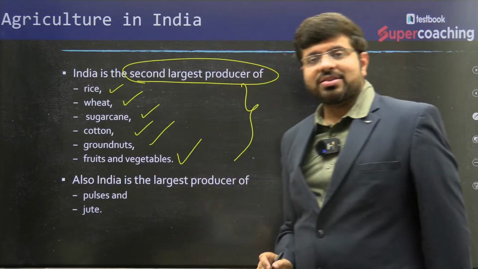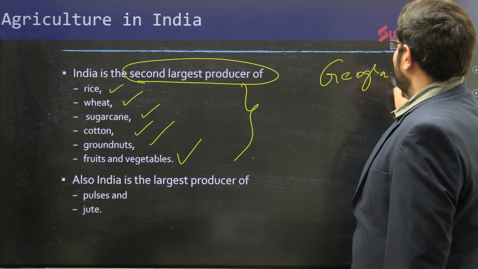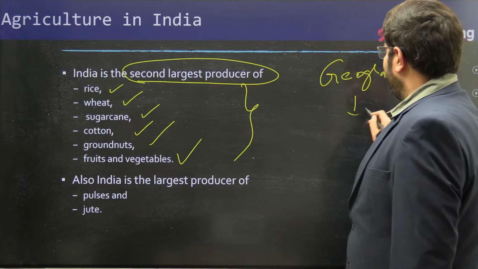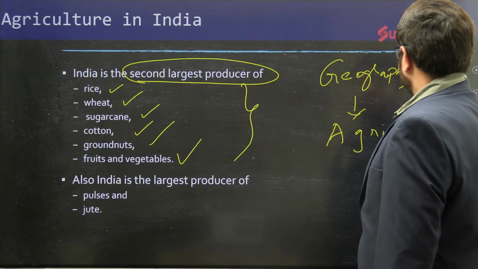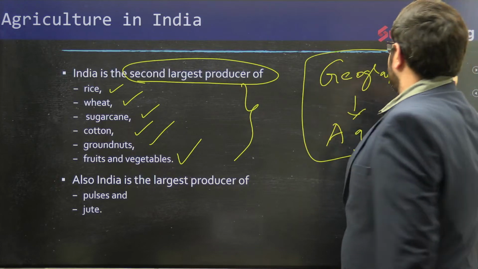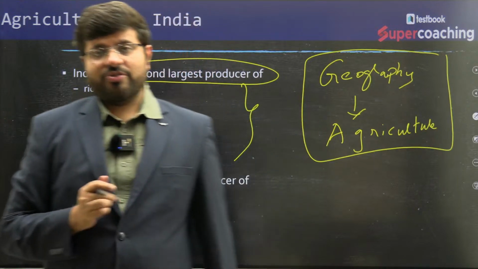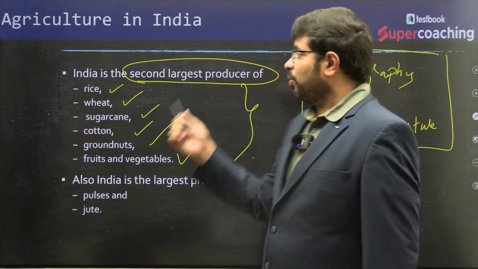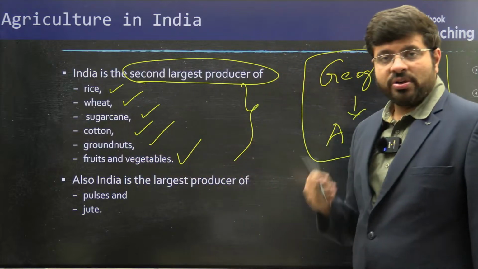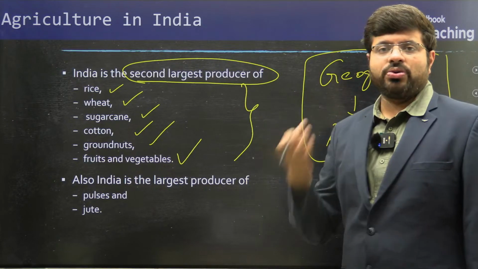We are blessed with geography for agriculture. India is blessed with a vast amount of resources for cultivating varieties of crops, for which we have this outcome: second largest producer of rice, wheat, sugarcane, cotton, groundnuts, fruits and vegetables in the world.